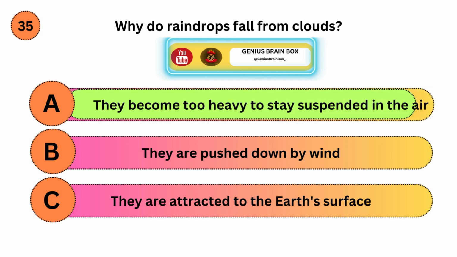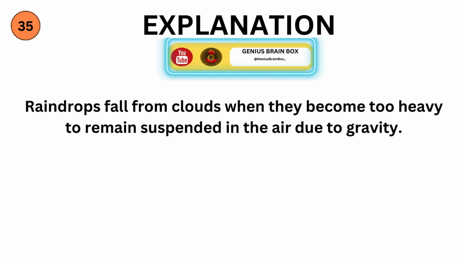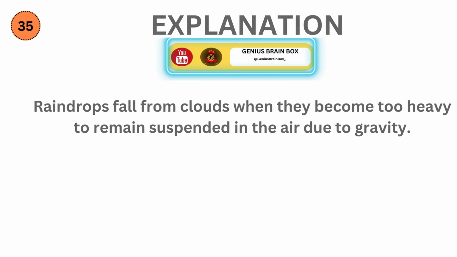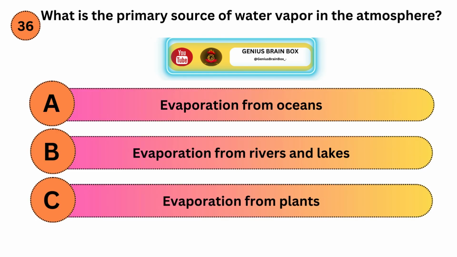Correct answer is A. Explanation. Raindrops fall from clouds when they become too heavy to remain suspended in the air due to gravity. What is the primary source of water vapor in the atmosphere? Option A. Evaporation from oceans. Option B. Evaporation from rivers and lakes. Option C. Evaporation from plants.